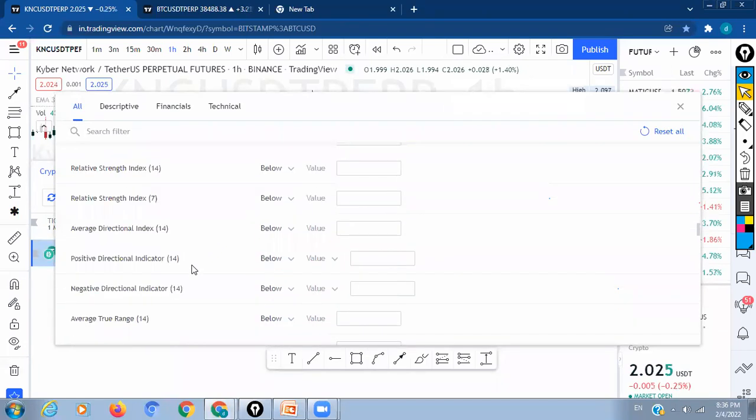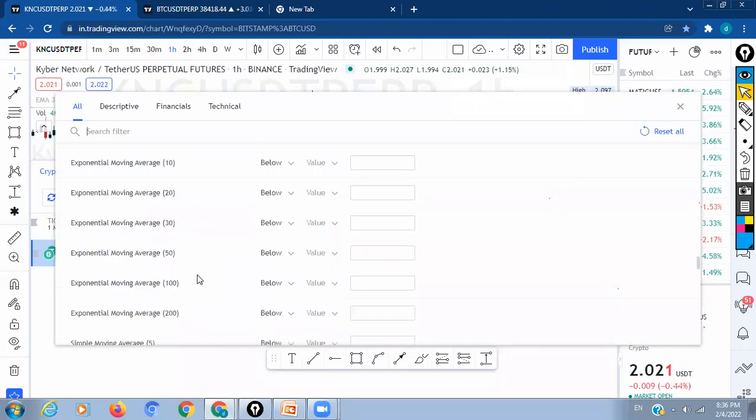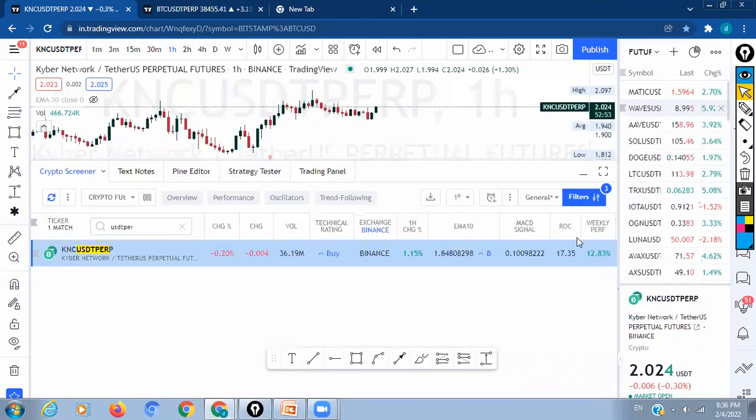Few people will be loving volatility. So within 1 minute scalping in a volatile market, they will be doing short positions and long positions, and they will be gaining. And also these were the things, exponential moving averages. You can set up all these things. So whichever coins meet your parameters, they will be coming here.